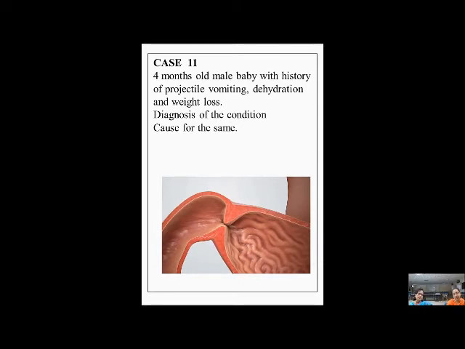So the diagnosis of this condition here is pyloric stenosis. There is a pyloric valve present between the stomach and the intestine. After digestion of food in the stomach, it gets pushed into the duodenum. Whenever there is obstruction due to the hypertrophy of pyloric muscles, it results in that projectile vomiting. You can see there is hypertrophy of this pyloric valve. The muscle thickness is increased. They can compare, if this is normal, how there is hypertrophy.